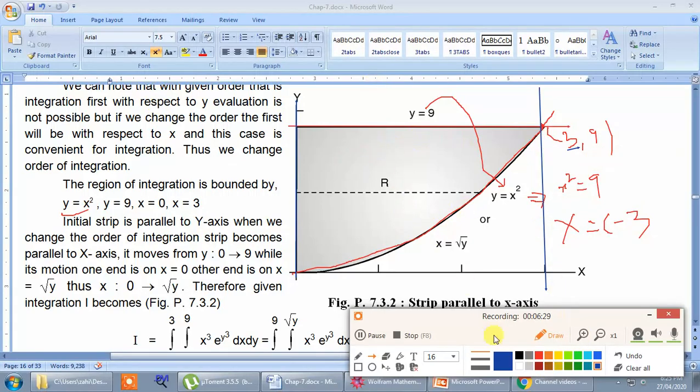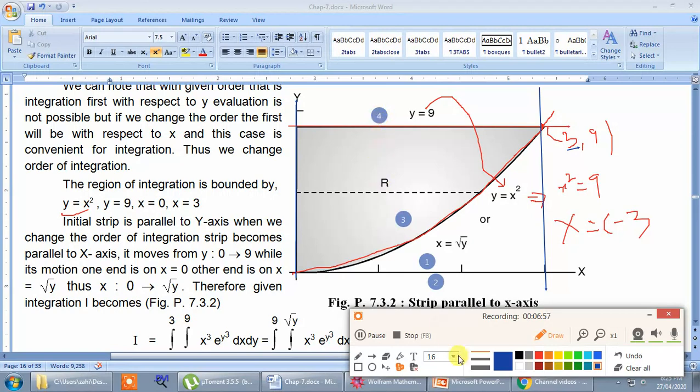Now how to recognize which one is the exact region of integration? We have possibilities, number 1, 2, 3 and 4. So which one is the correct option? I think 4 will not be there. Why?